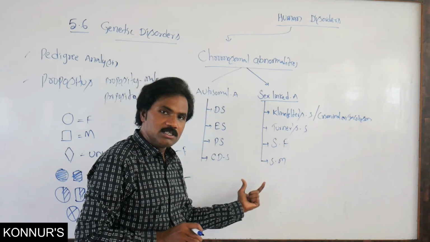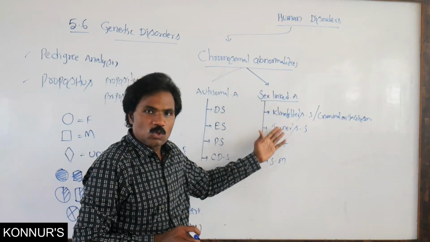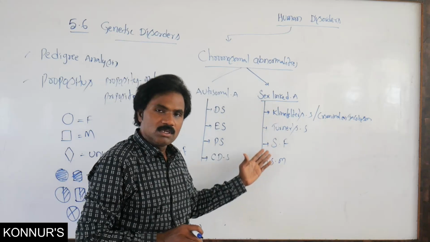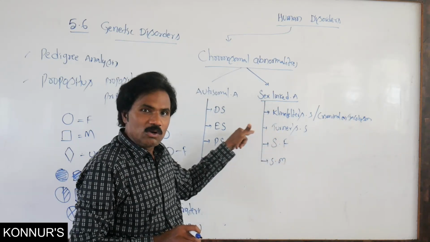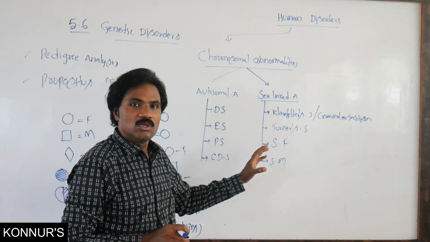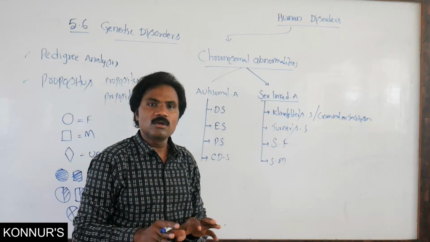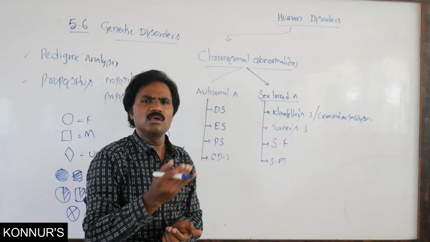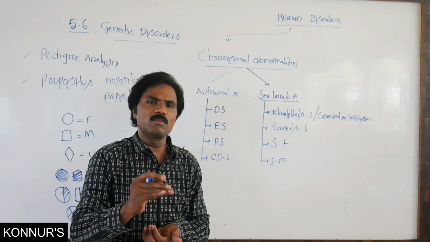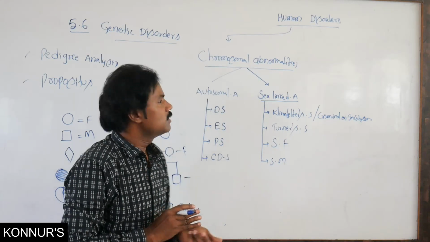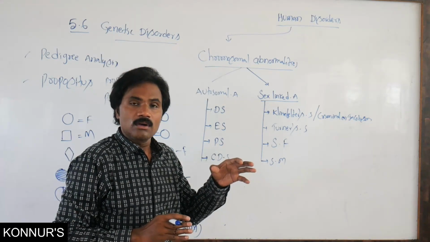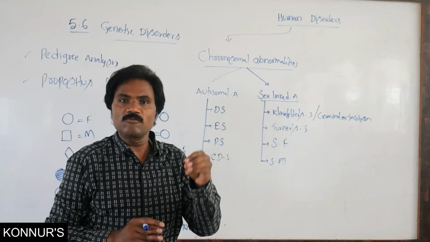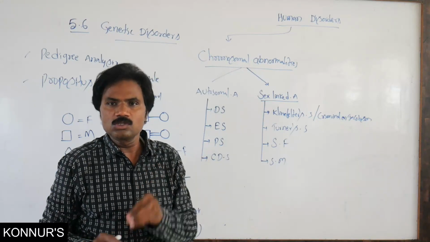In aneuploidy, some are trisomy, some monosomy, some heterosomy. These diseases cannot transfer from parents to offspring. Very rarely it is transferred. Normally it cannot transmit. Then what type of diseases transfer from parents to offspring?